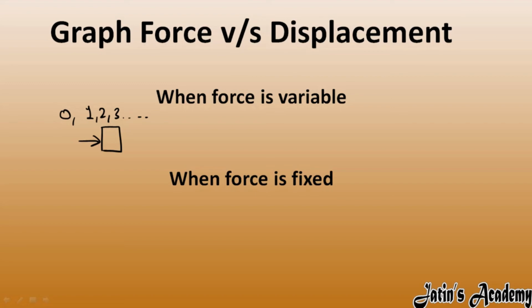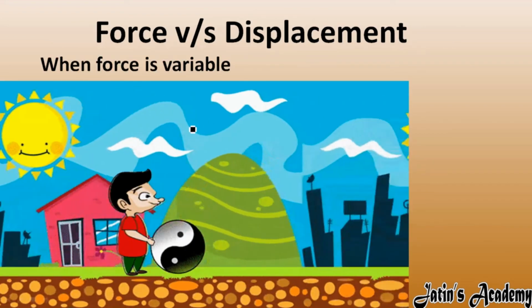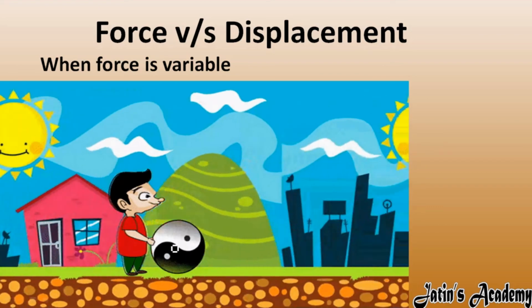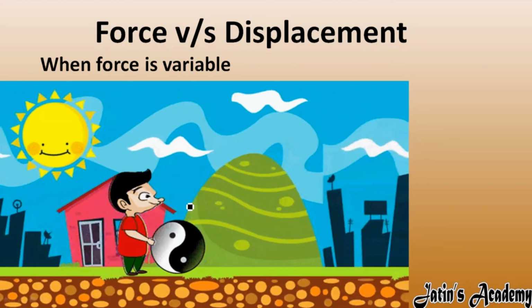Next we have when force is fixed. Force is fixed means, for example, on a block I am applying a 50 Newton force. The displacement occurs in the direction of force but the 50 Newton remains constant. So this is an example when force is fixed. Now let's see the example when force is variable: initially we apply less force, then the force keeps on increasing.